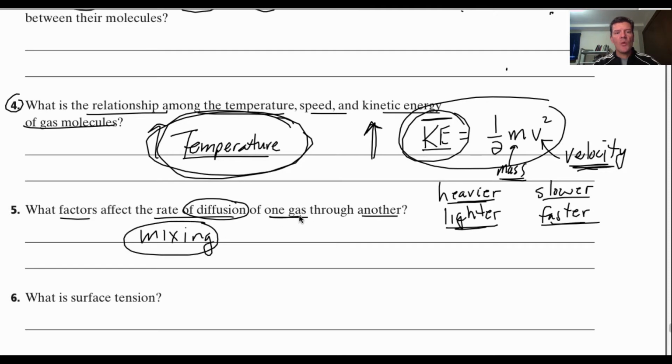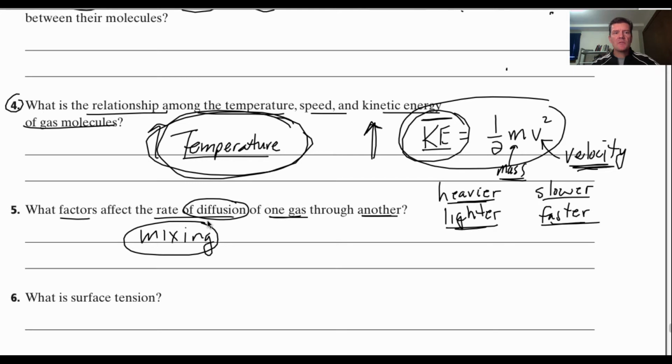All right? One gas through another. Well, if those particles are moving slowly, think about people at a party and they're mixing. Those people are going to mix and meet different people at a slower rate, diffusion rate, if they are moving more slowly. If they're moving really quickly, you can go around and rapidly meet a whole bunch of people and the whole room gets mixed up and it's very random.